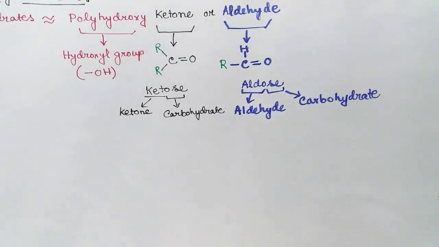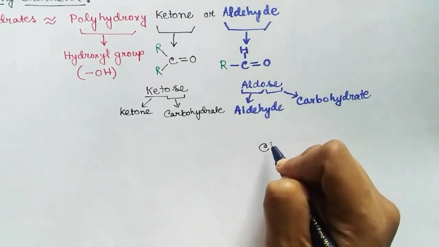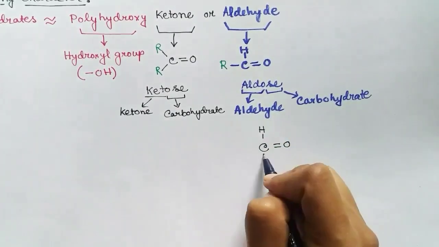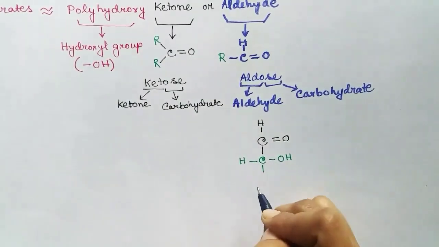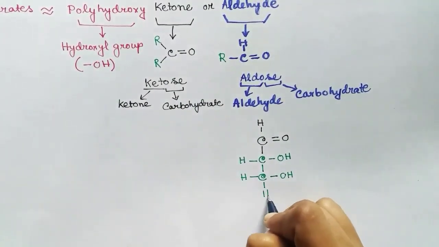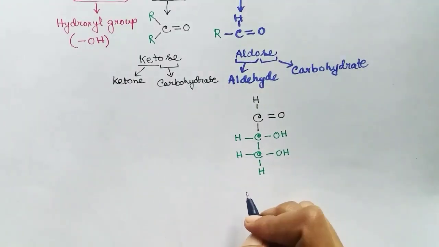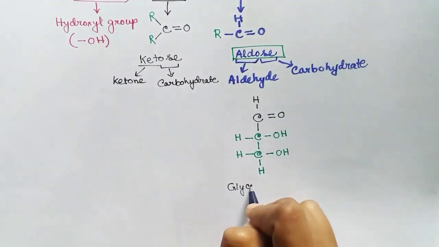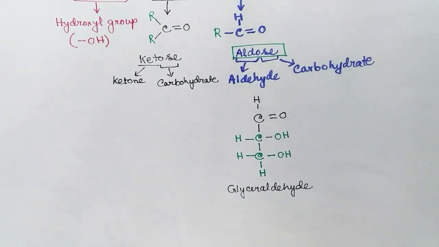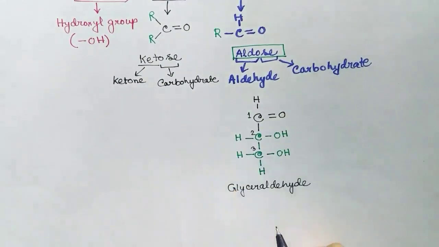Now let's make a sugar. One sugar by ketone group and another sugar by aldehyde group. So in this sugar, we have taken one aldehyde group and we have to take polyhydroxyl groups. So we have taken two hydroxyl groups. So this sugar is an aldose and it has aldehyde group.